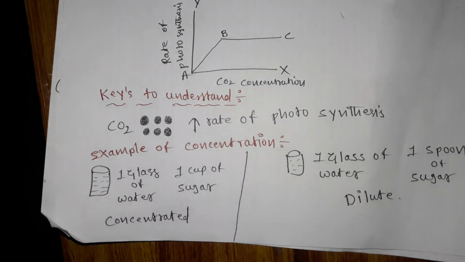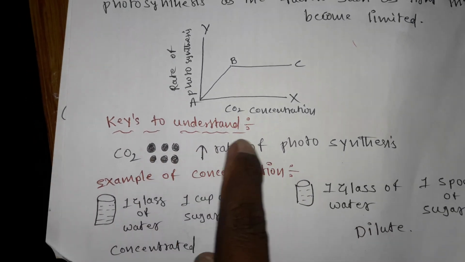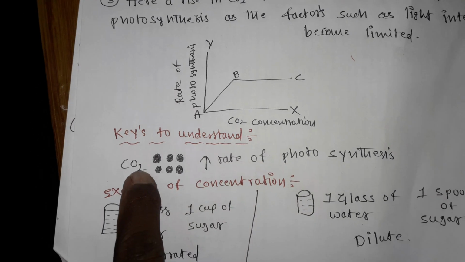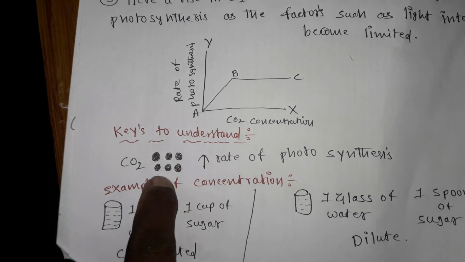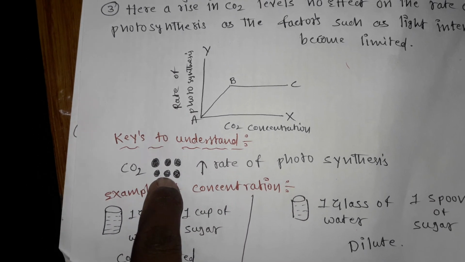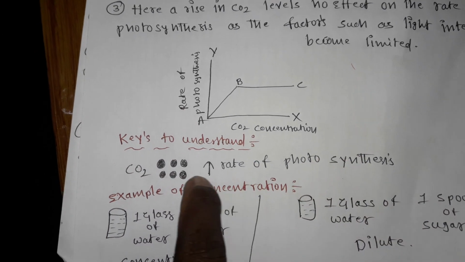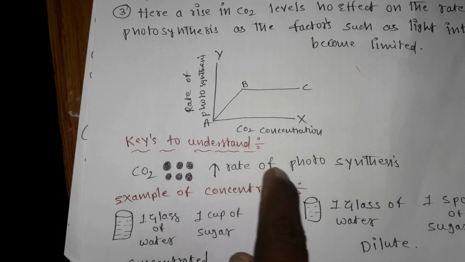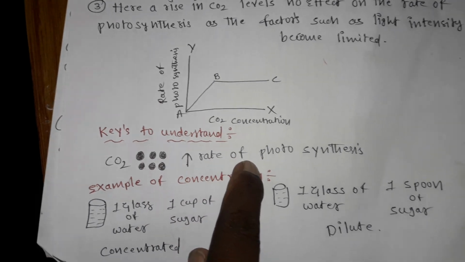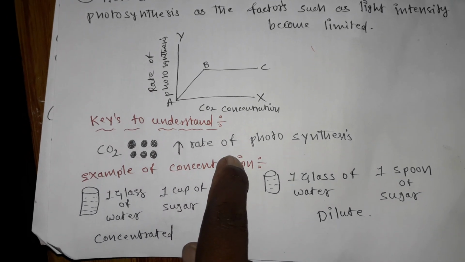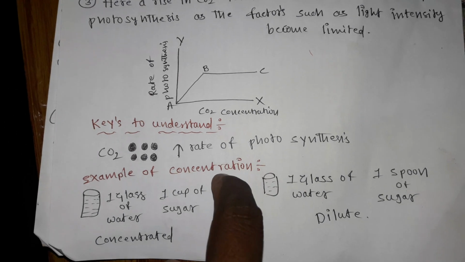So there is an answer in the simple mind mapping. When the concentration increases, automatically the rate of photosynthesis increases. But this is not the way of writing the answer in the board exam. For the board exam, we have to learn the answer along with the English grammar.